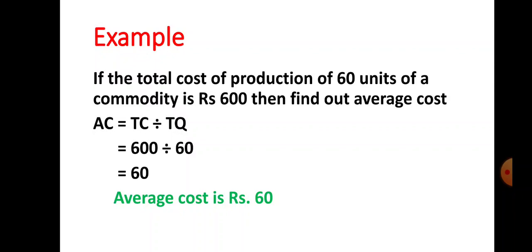So what is the TC here? That is total cost, 600, divided by total quantity, 60. So 600 divided by 60, what do we get? 60. So what is the answer? Average cost is rupees 60. This is how to find out the average cost with the help of the formula.